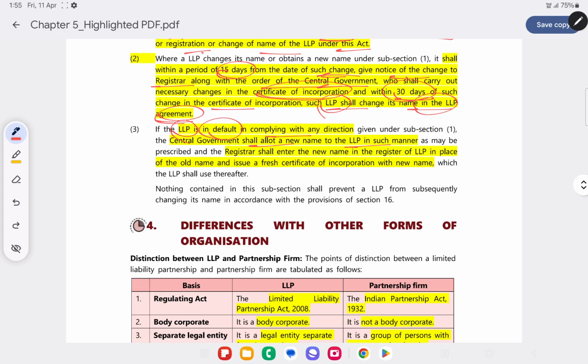If the LLP is not changing its name despite instructions from the central government, then the central government themselves will allot a new name, and the registrar will enter that new name in the register and will issue a fresh certificate of incorporation.